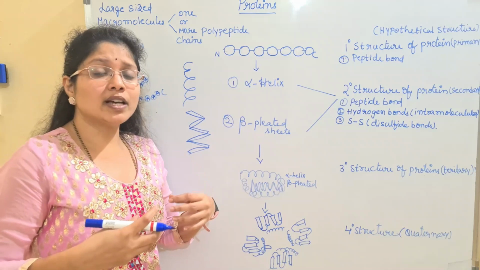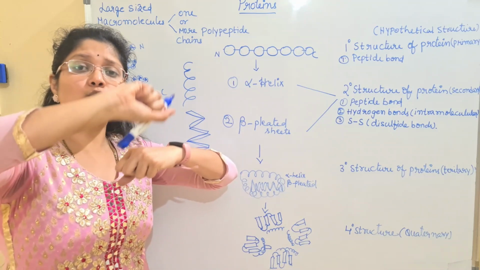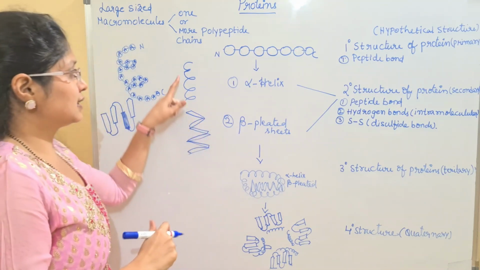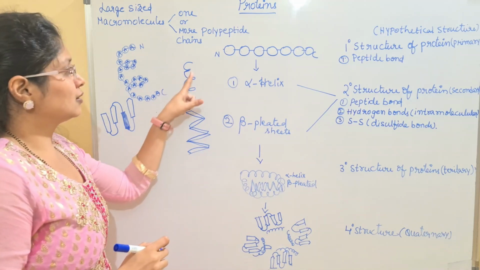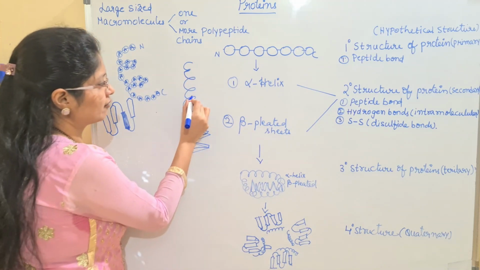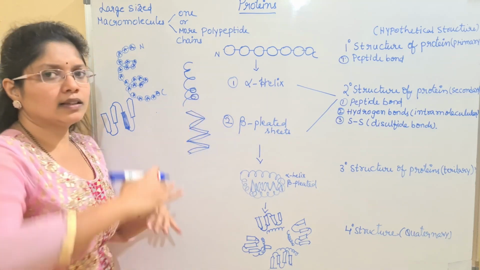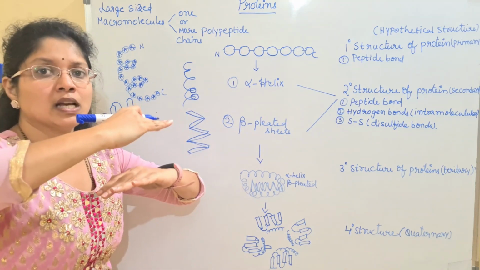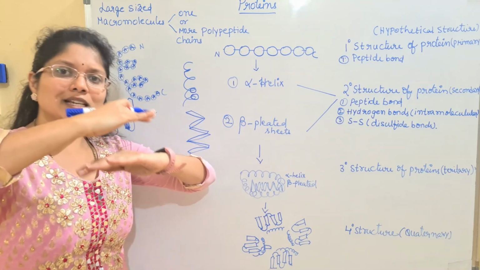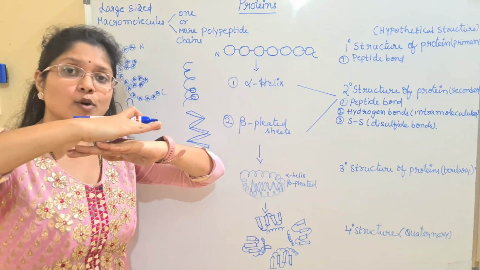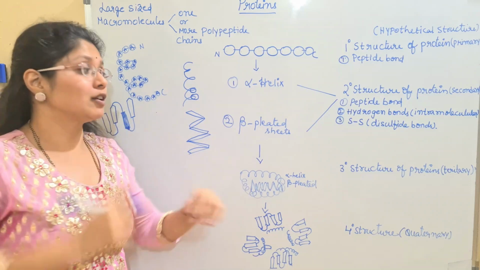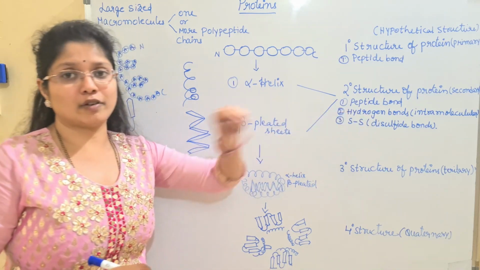So wherever we have interaction of two cysteine molecules, let us say in this spiral or curved structure we have one cysteine here and another cysteine placed here, they are in close proximity. When two such cysteine molecules are in close proximity, immediately they will form this disulfide bond.